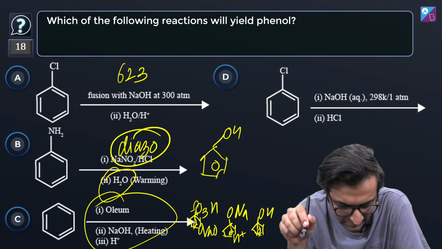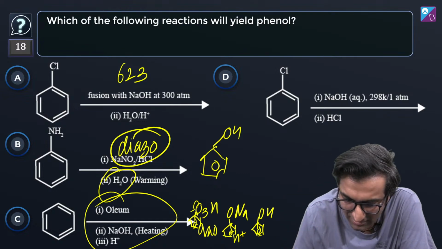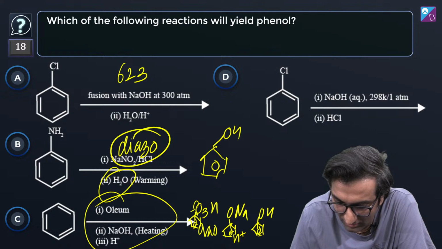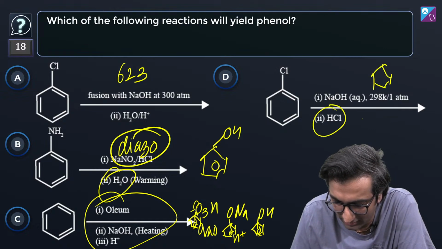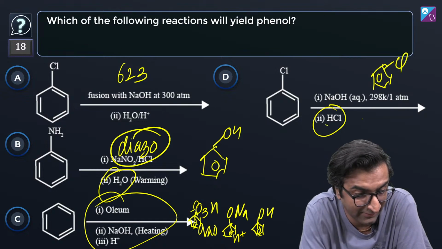B and C. Yeah, B and C are correct. C will have something odd. You will get phenol, but you're going to get back this product if you go and add HCl in the end again.